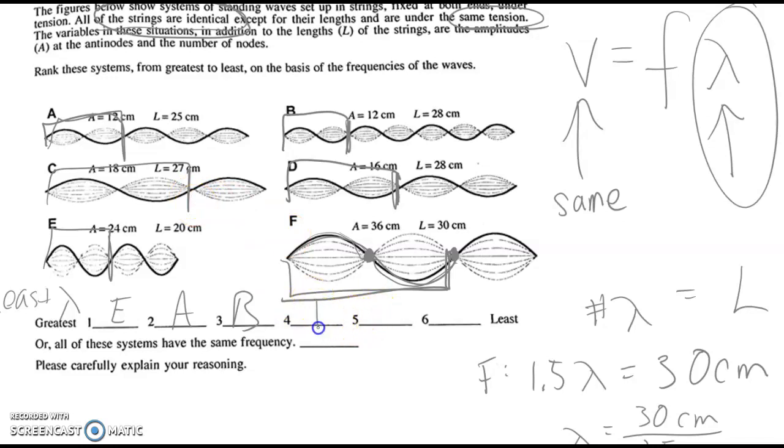And then I have D and C and F. Okay, so again, you can calculate it to get perfect, but the concept here, which is what you'll be tested on, is looking at the length of the wavelength, because wavelength and frequency are inversely related for constant speed.